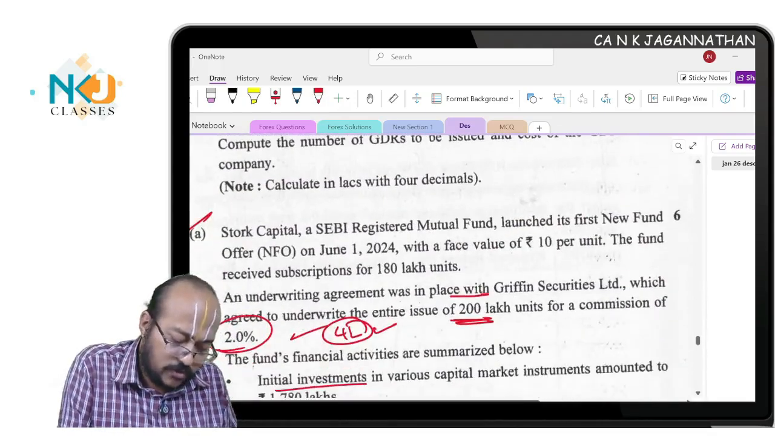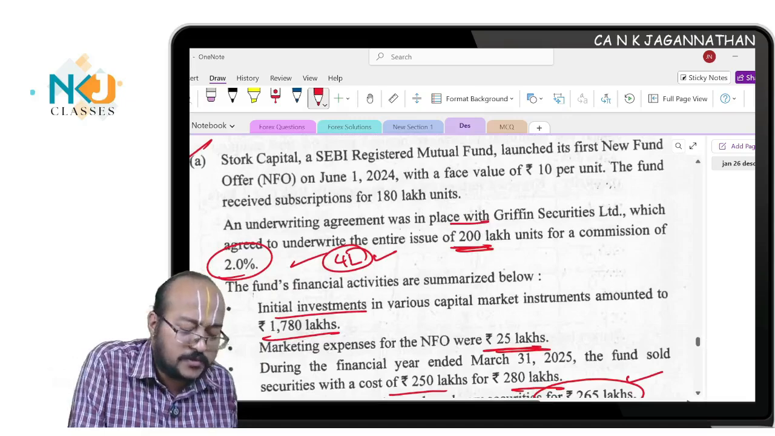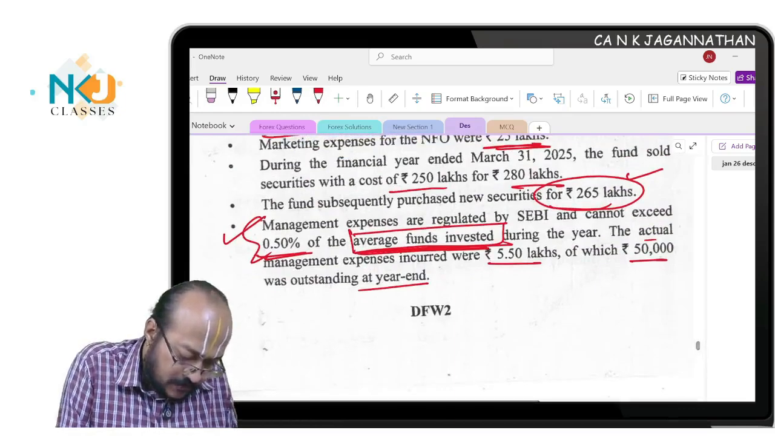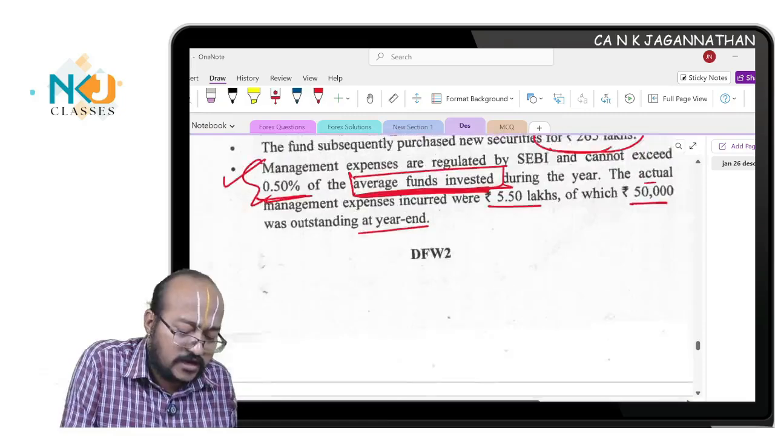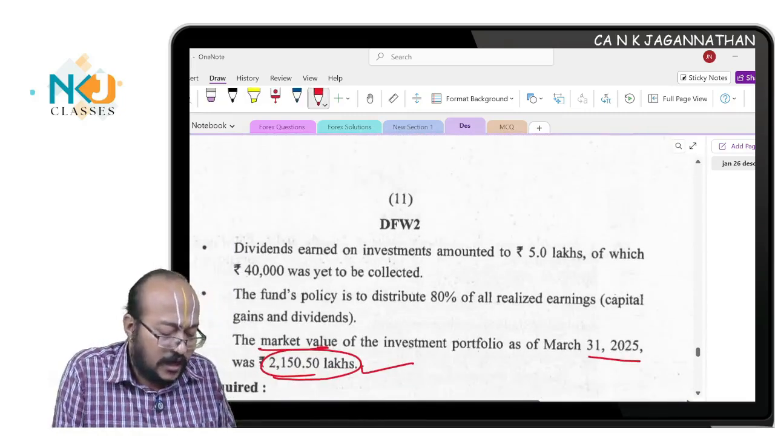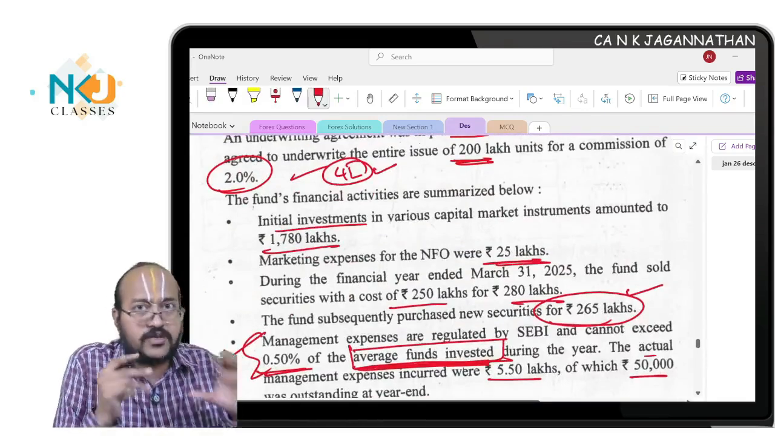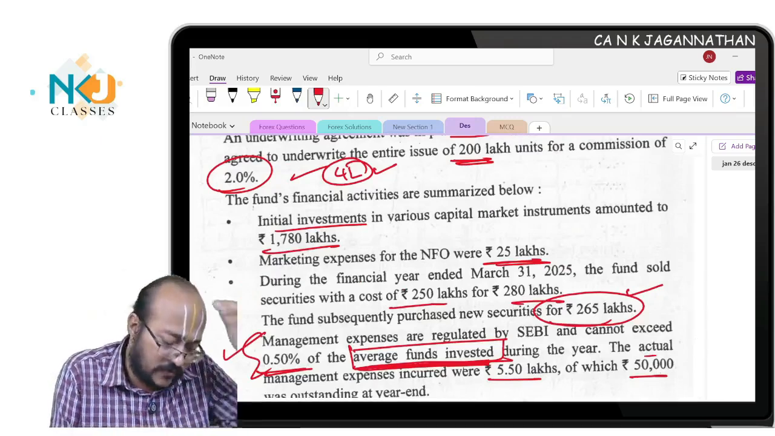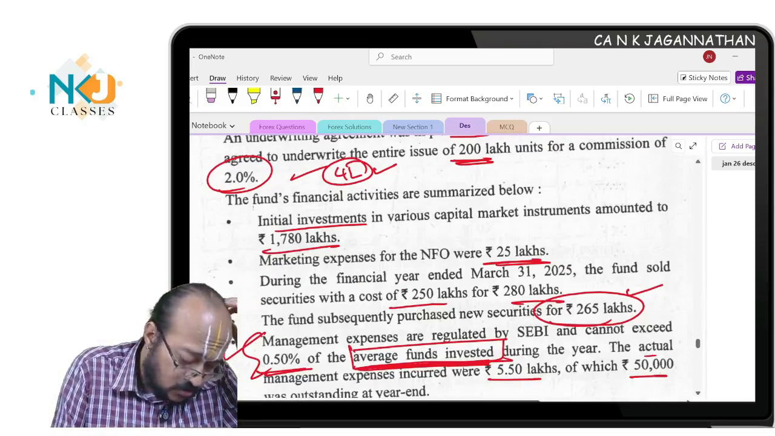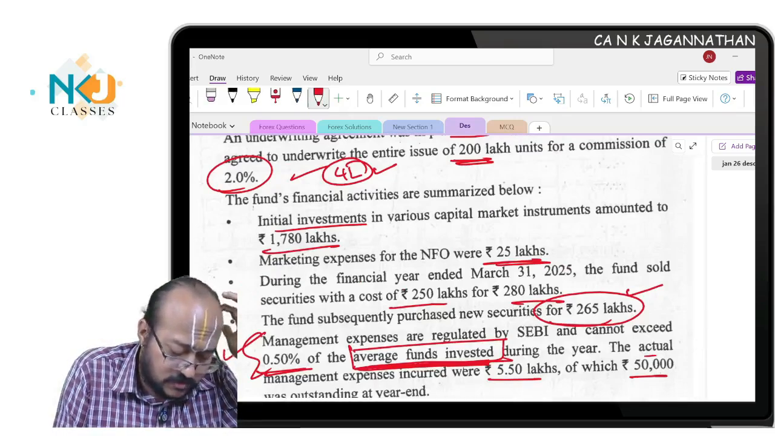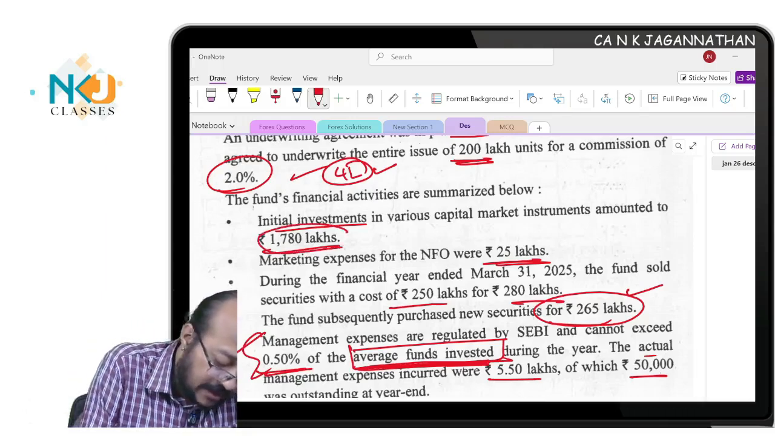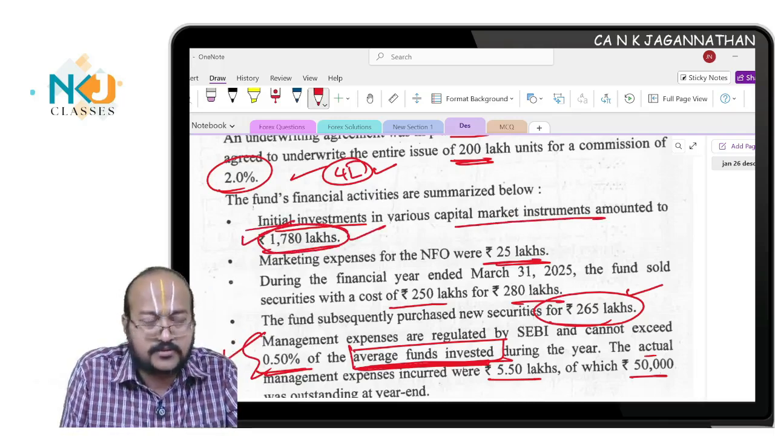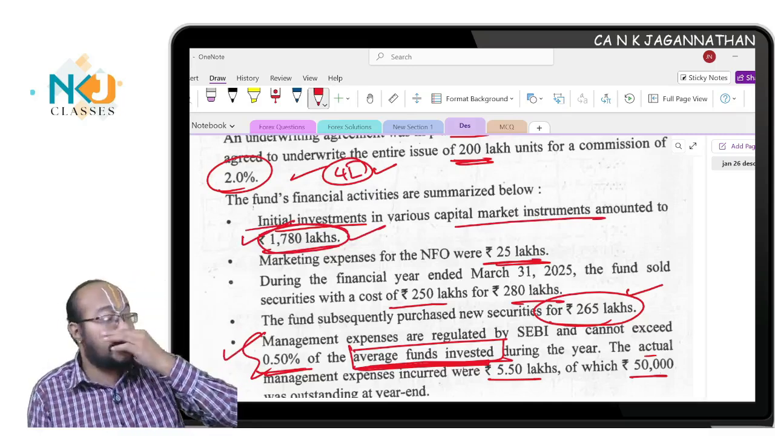Then you have the investment portfolio, the opening value of the fund, received subscription for 180 lakhs units is the opening value. See what they have asked: average fund invested. Now, how much did you initially invest, and the closing value of your investments? Cash balance you will not consider. The initial value of your investments and the closing value of your investments, which means how much you purchased. During the financial year, they sold securities worth 280 lakhs. Initial investment in various capital market instruments is 1780 lakhs, plus the closing value of these investments, divided by 2, a simple average only they have given.